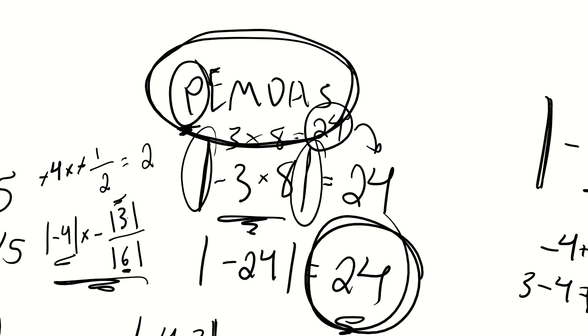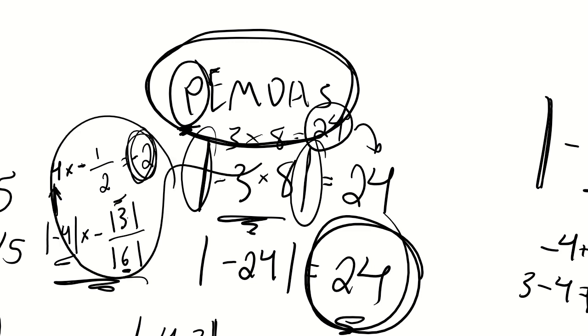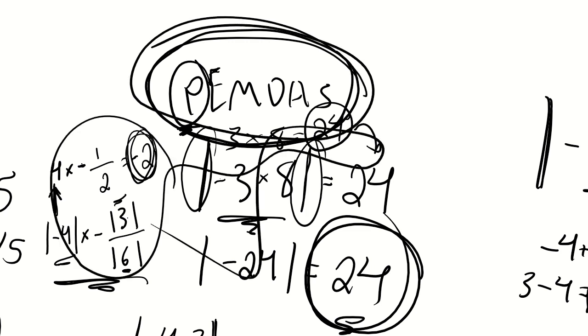Actually, I made a mistake. You guys caught me. Remember we said -4, the absolute value is +4, meaning that we don't cross this negative out, meaning that we get a -2 as our answer. Thank you guys for catching that. You see, if I'm not seriously paying attention to details and writing stuff all over the place, I'm going to make a mistake. This is why I have my PEMDAS here to simplify stuff.